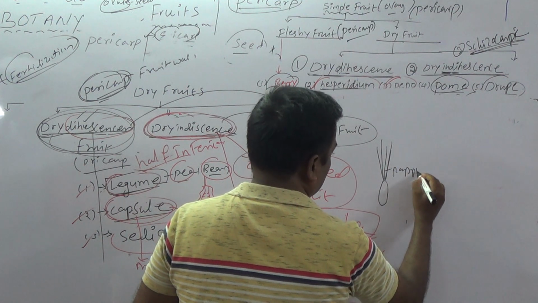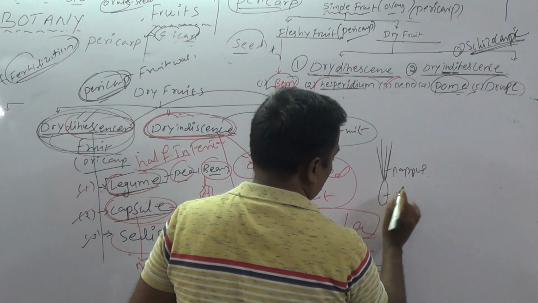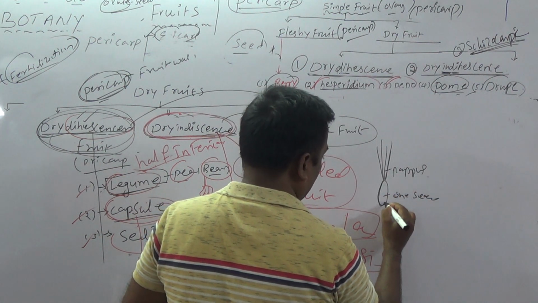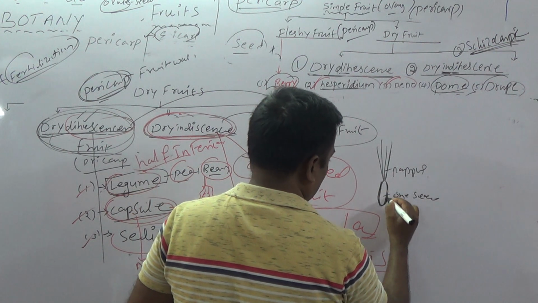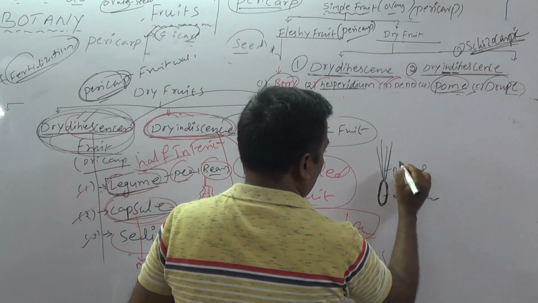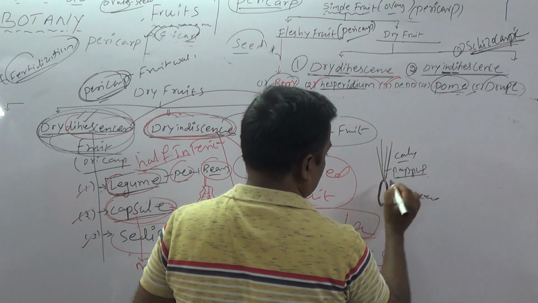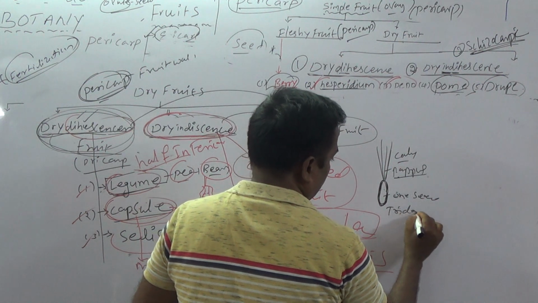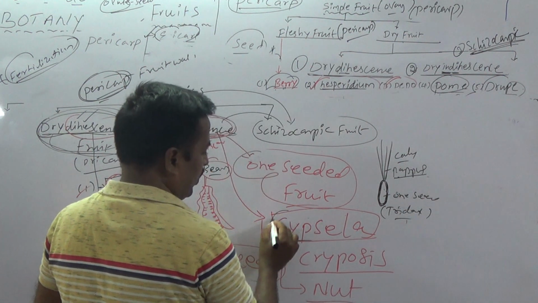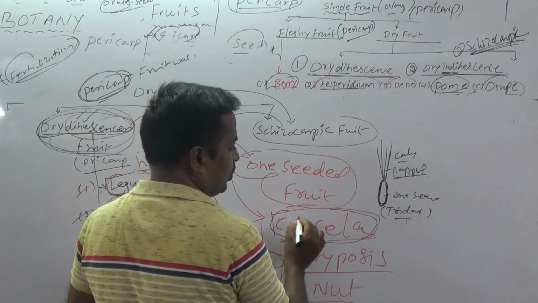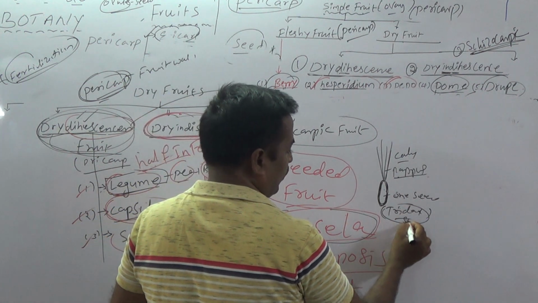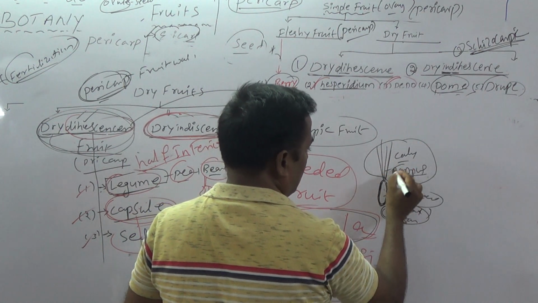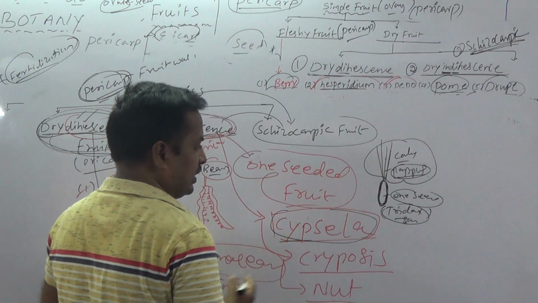This is very important, friends. This is a one-seeded fruit, and the pericarp is very strong. The modified calyx is called pappus. The best examples are Tridax and sunflower. Cypsela fruit is reported in the Tridax and sunflower family. It is one-seeded, and the modified calyx called pappus is very useful for seed dispersal.